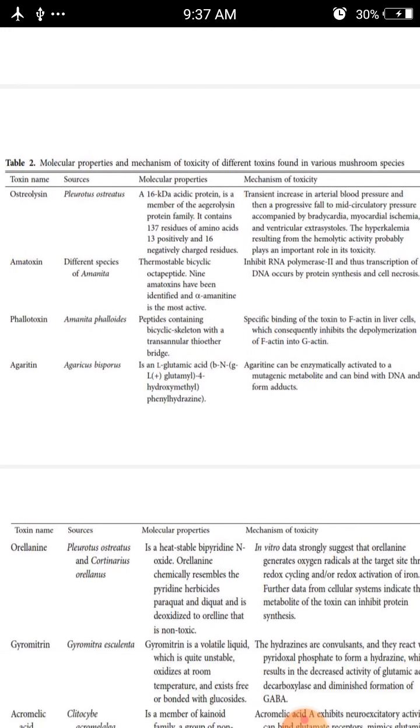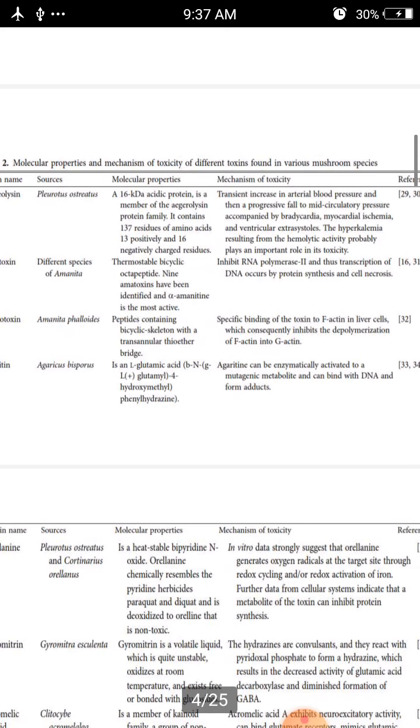Amatoxins are highly present in mushrooms, especially the different species of Amanita, and this is a thermostable bicyclic octapeptide. Nine amatoxins have been identified, and alpha-amanitin is the most active component. It inhibits RNA polymerase II, and thus transcription of DNA is disrupted, leading to inhibited protein synthesis and cell necrosis.